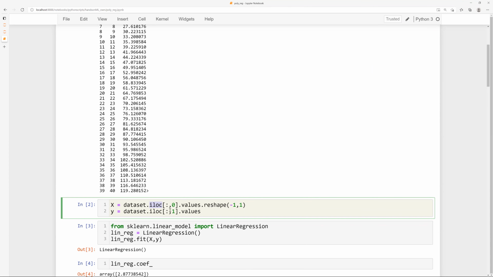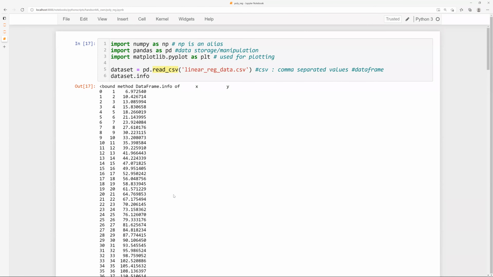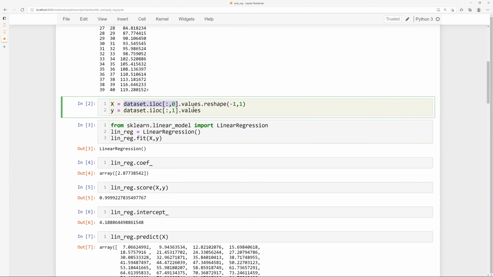So that is where this iloc comes from, and if I do this, then it is going to create another data frame, which is not really a universal data structure. So we want to convert that data frame into a, so let me write that down.